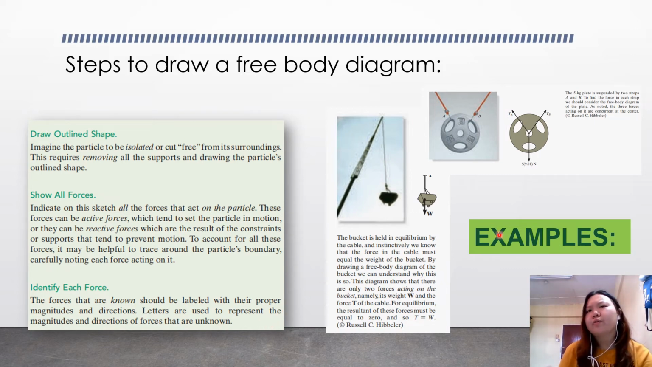So let's have a quick simple example here. You can refer to the plate here. It's subjected to two straps A and B, and then we just cut it off from the surroundings, and we'll have two straps here, TA and TB, which represent the tension, and then we will have a gravitational force down here, which is 9.81 Newton.